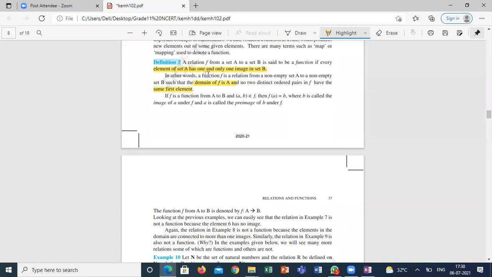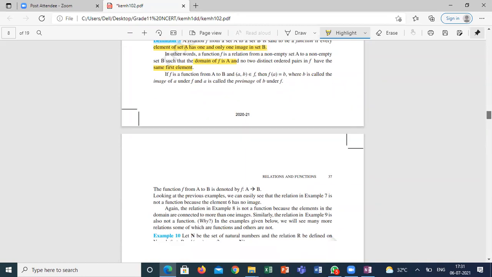But the function definition says that if any element has two different images, that means one input having multiple outputs, then it is not a function. Or a function f from A to B is said to be: (a, b) belongs to f, f of a equals b, where b is called the image of a and a is called the pre-image of b. This also we discussed in a different way. This is the actual definition of a function. It is very simple from a board level point of view, but we can extend our practice to any level.